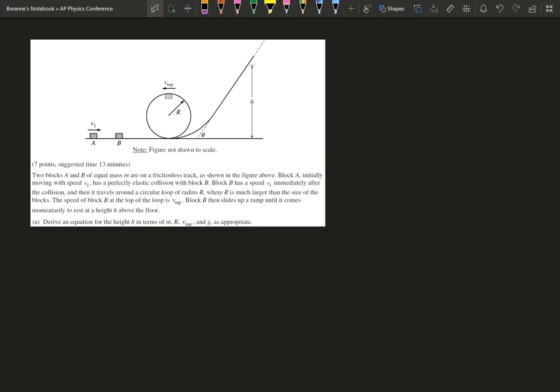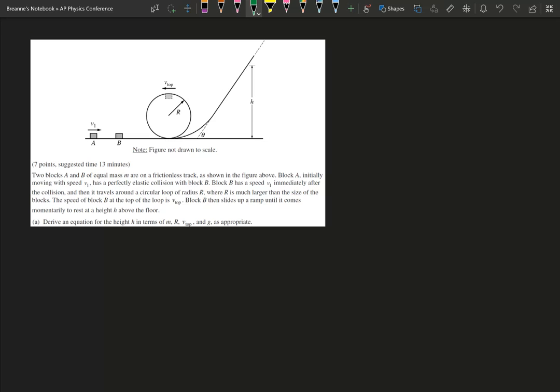So question 2 states we have 2 blocks, A and B, of equal mass M, on a frictionless track as shown in the figure above. Block A, initially moving at speed V1, has a perfectly elastic collision with block B. So that means it hits and bounces off. And if they're the same mass, you know that it's going to be a perfect transition. A will hit B, B will move, A will stay, because it's a perfect elastic collision and they're the same mass. So it's just like a perfect little bounce and go.